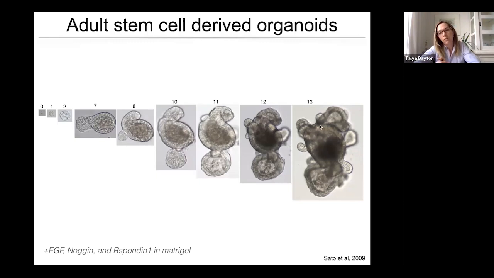Now, if we look at this day 13 image, what we can see is that we have this complex structure where we have protrusions and then these inner parts. And this really recapitulates the structure of the intestine, where the intestine contains a stem cell compartment called the crypt, and then a villus, which contains all the differentiated cell types. What we find when we analyze this organoid structure is that all the stem cells are contained in these protrusions here, so these are the crypt regions, and then as we go further down in here, we see that these represent the villus regions and contain all the same differentiated cell types that are found in vivo.